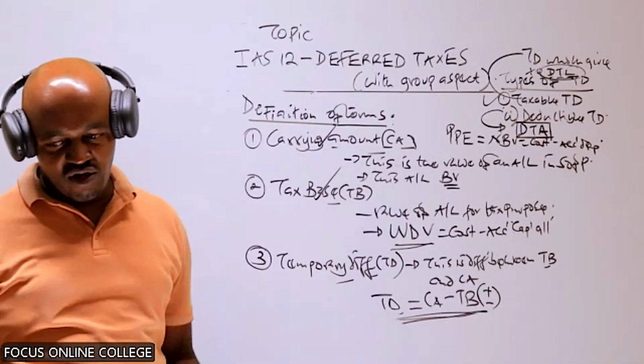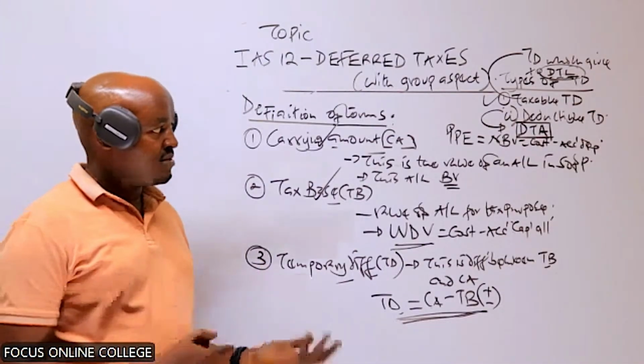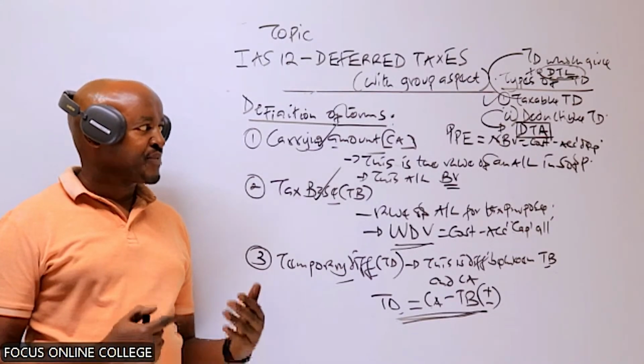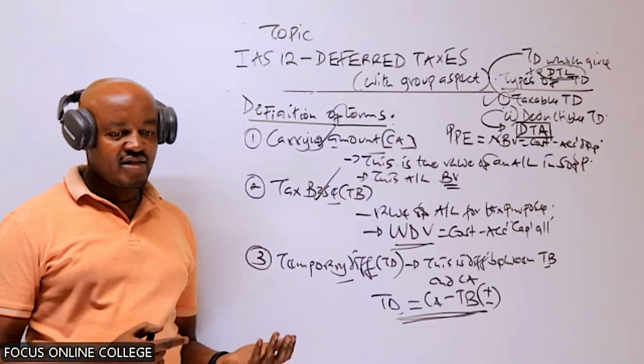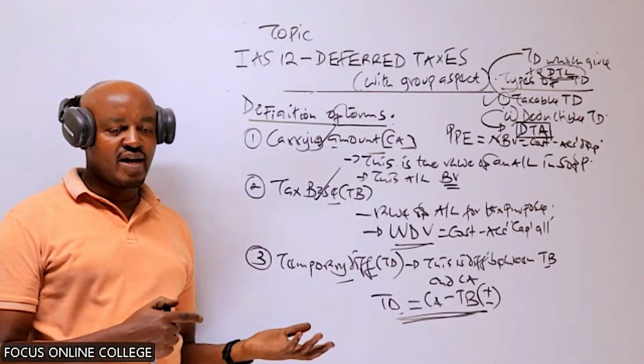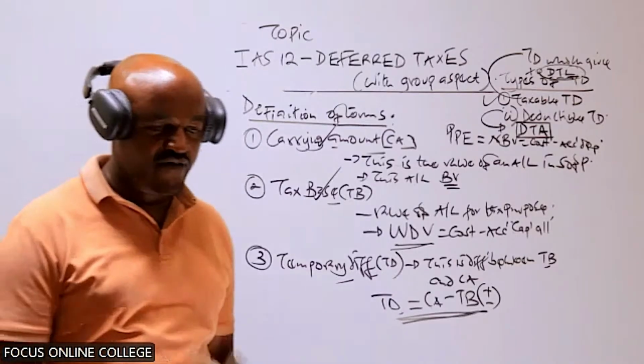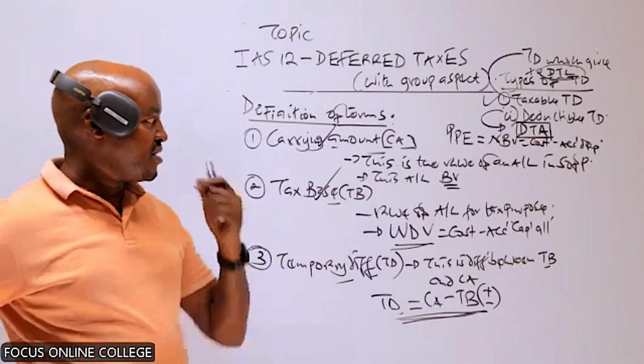I hope you can recall what a deferred tax asset is. I've said a deferred tax asset is a deferred tax which is recoverable by the company in the future.